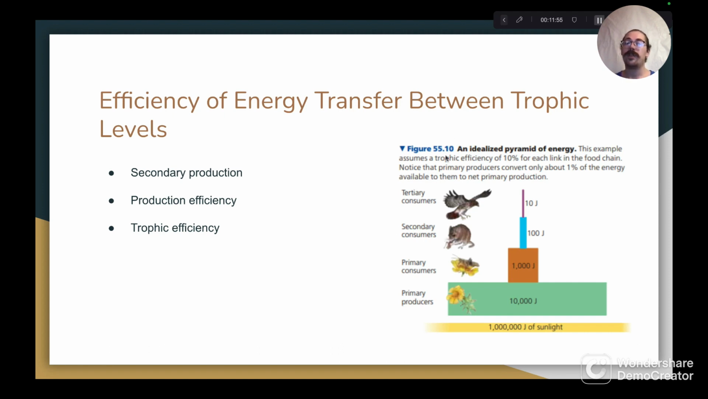Here I have figure 55.10 from the textbook. It depicts an idealized pyramid of energy. This example assumes a trophic efficiency of 10% for each link in the food chain. Notice that primary producers convert only about 1% of the energy available to them to net primary production. So we start here with 1 million joules of sunlight. The primary producers convert that into 10,000 joules of energy. The primary consumers convert that to 1,000 joules of energy. The secondary consumers to 100 joules, and the tertiary consumers to 10 joules.